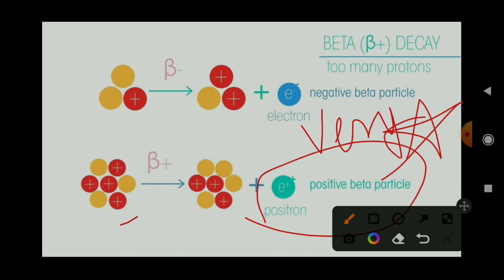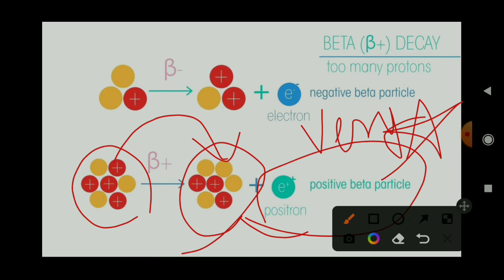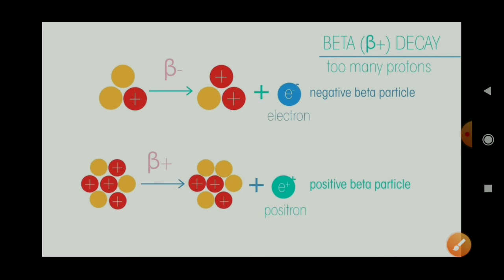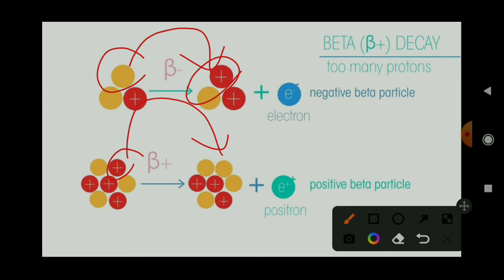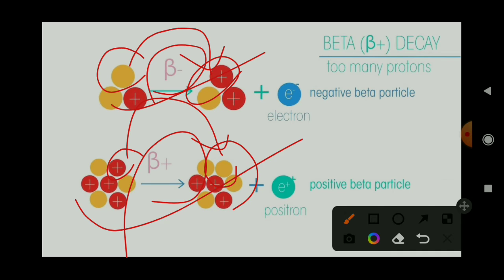For example, when a proton gets converted into a neutron, it releases a positron. That positron is called a beta plus particle, and it is called beta plus radioactive radiation. Let's revise. Beta particles are negative electrons released when a neutron gets converted into a proton, or when a proton gets converted into a neutron. These are the two types of beta radiation or beta decay, beta minus and beta plus.